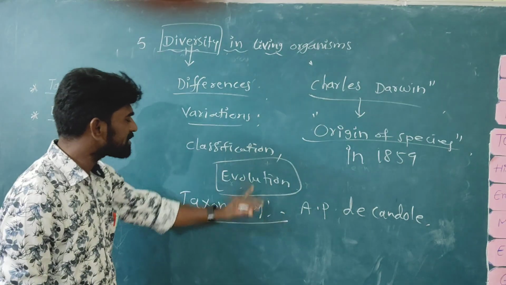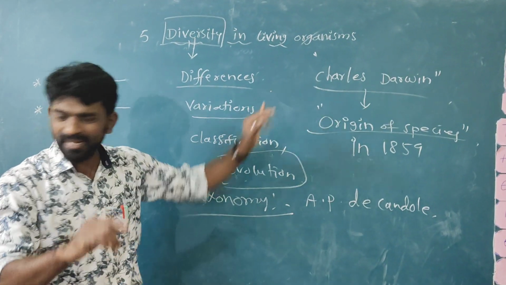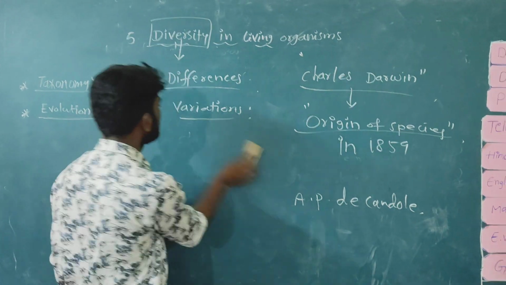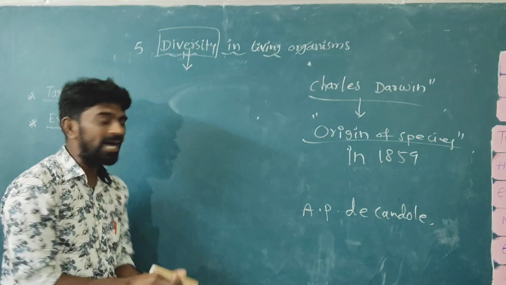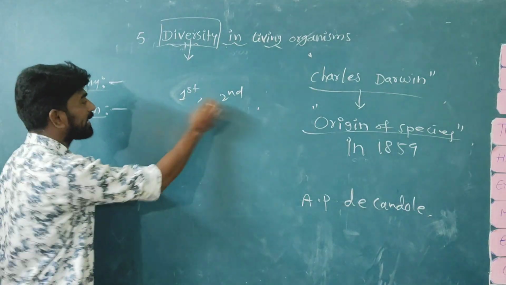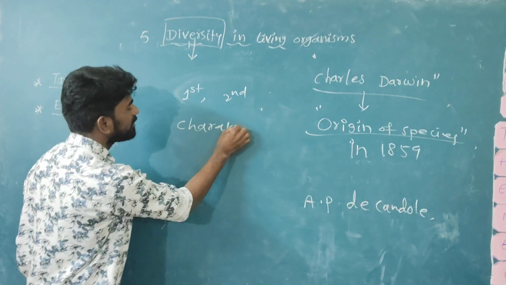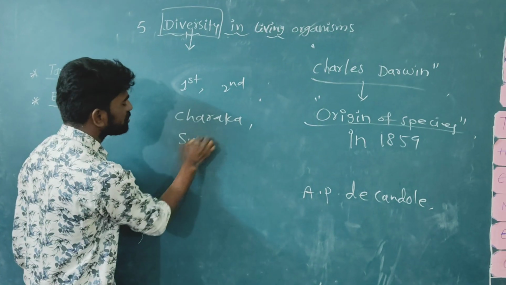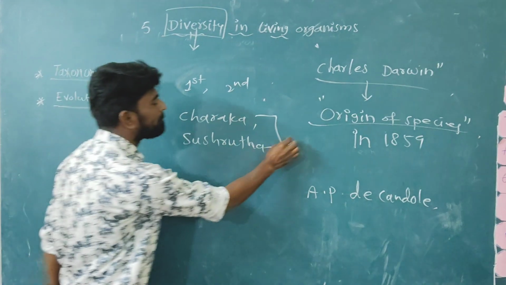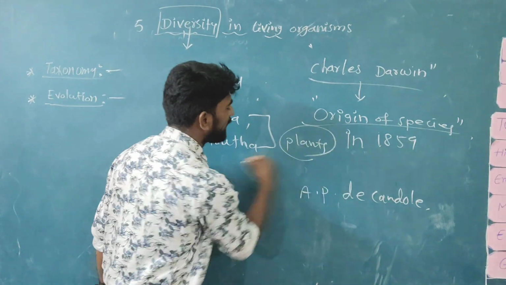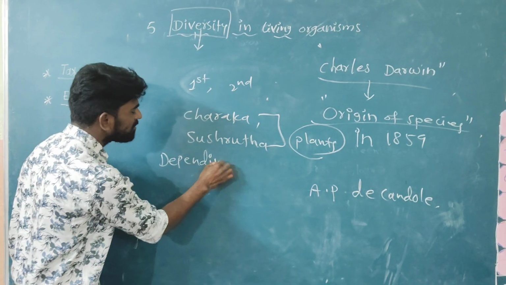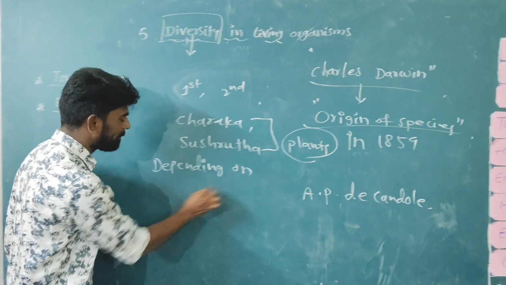But what is the history of classification in India? In the first and second century, Charaka and Sushruta, these two scientists, classified plants into different categories depending on medical importance.